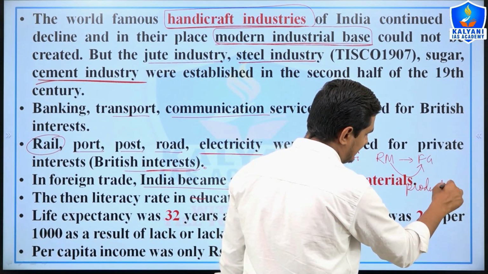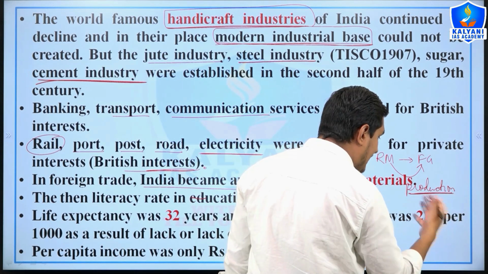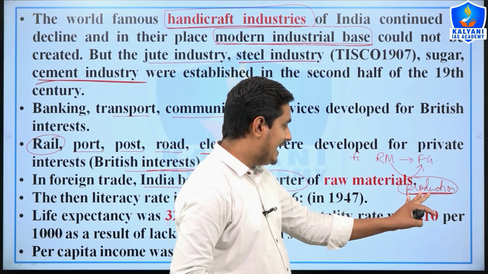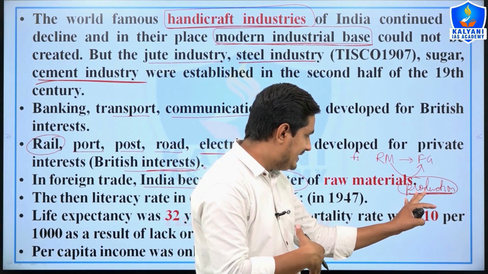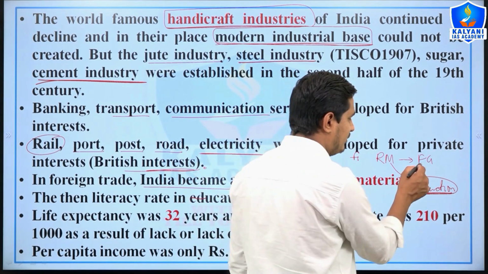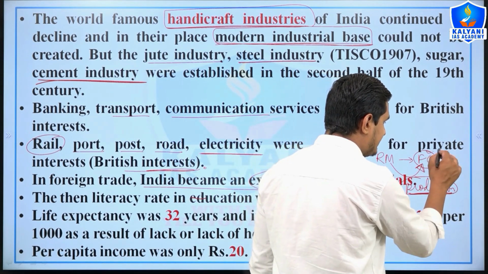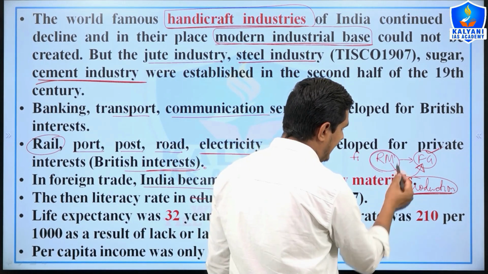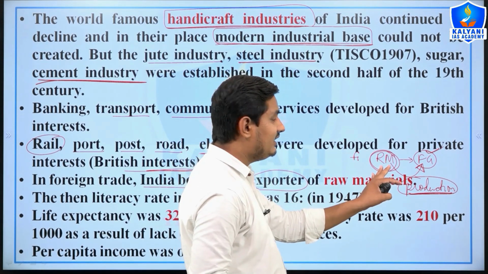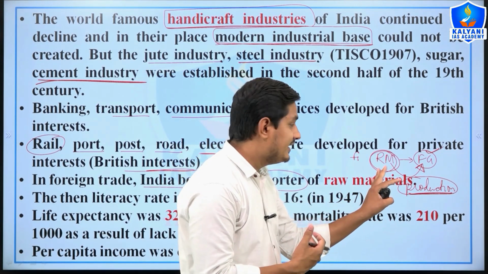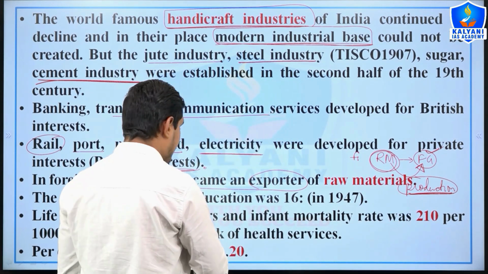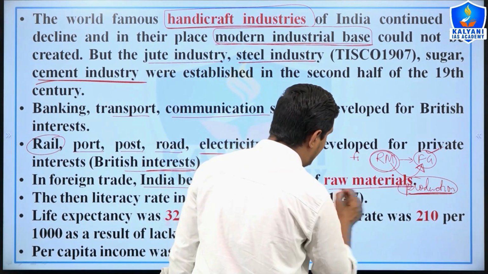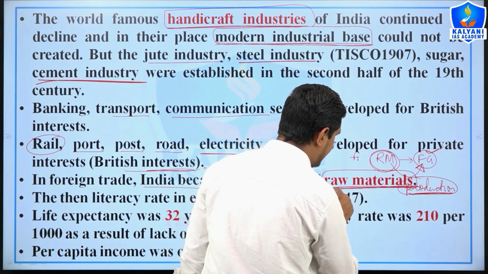And in this situation, when we add the value and the production is increased, then the employment is generated, and we can say that the cost is also improved. Therefore, when we export the finished good, we get maximum profit, and when we export the raw material, we get minimum profit. Therefore, before the independence of India, India became the exporter of raw material only, right?